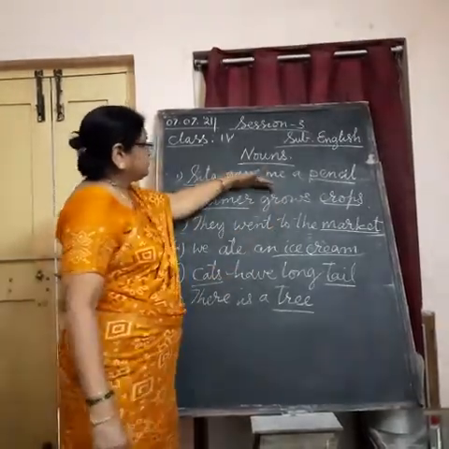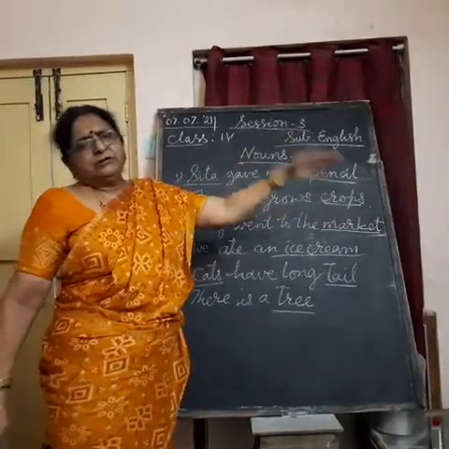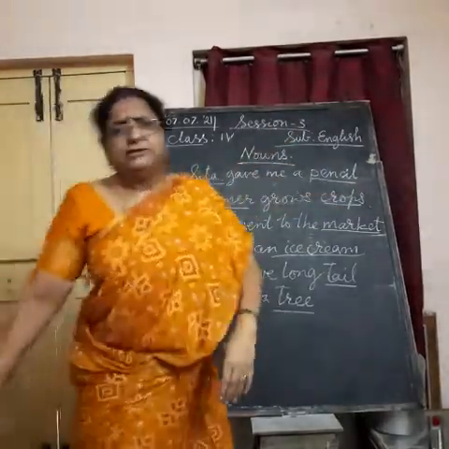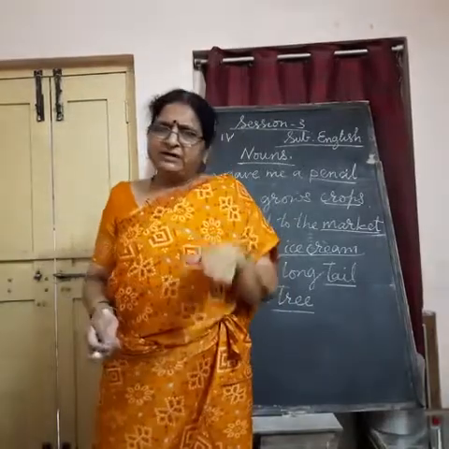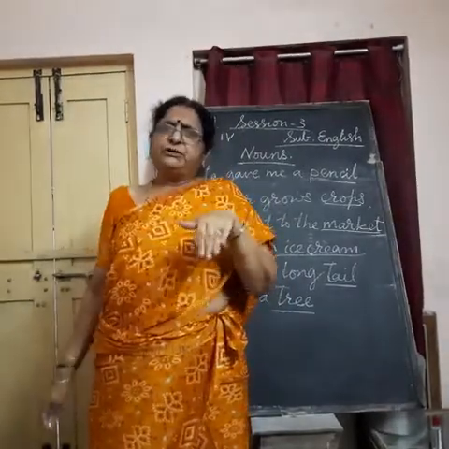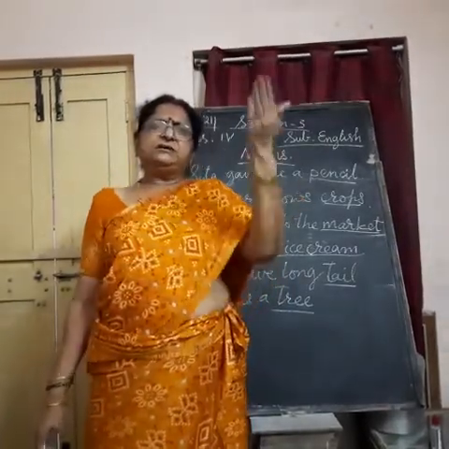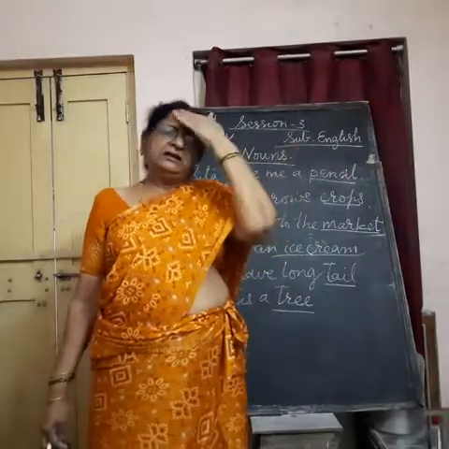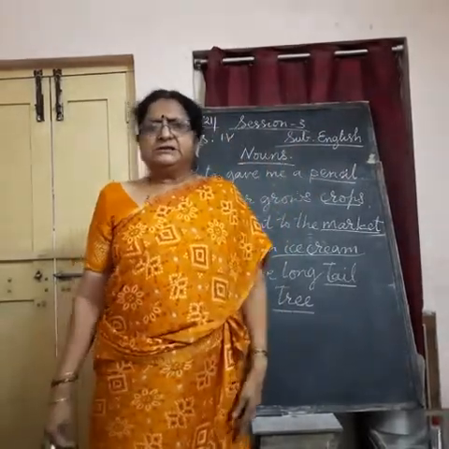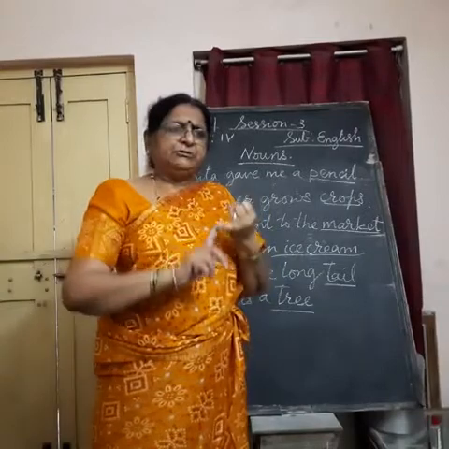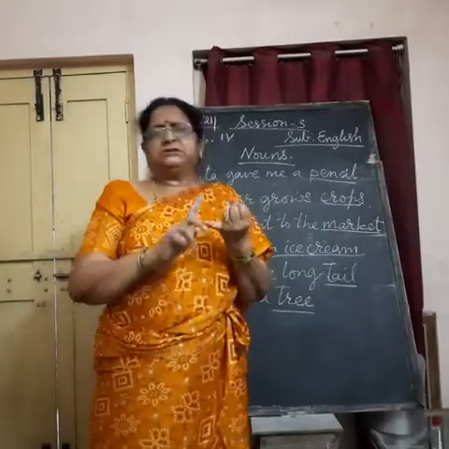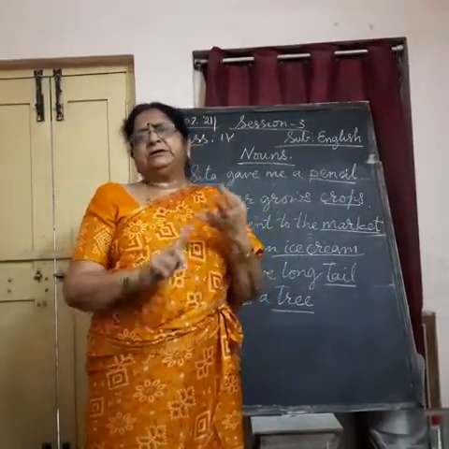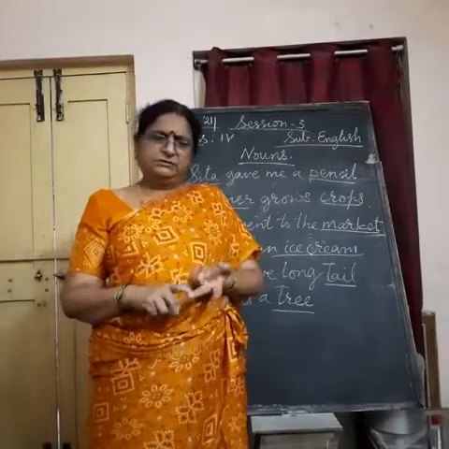Okay, this is in general what I taught you about nouns. Once again I repeat, what are nouns? Nouns are the words which denote the name of a person, place, animal or a thing. Understand? Under person you can get farmer, teacher, doctor, father, mother, sister, friend, servant.